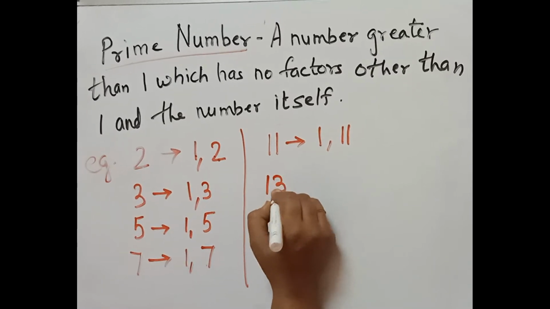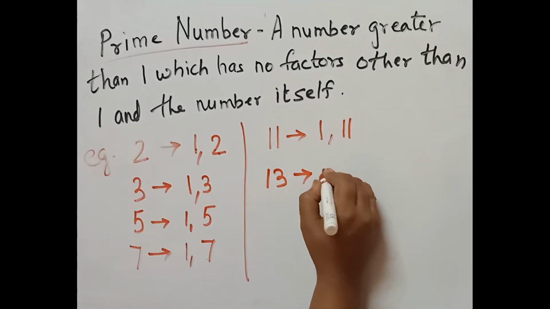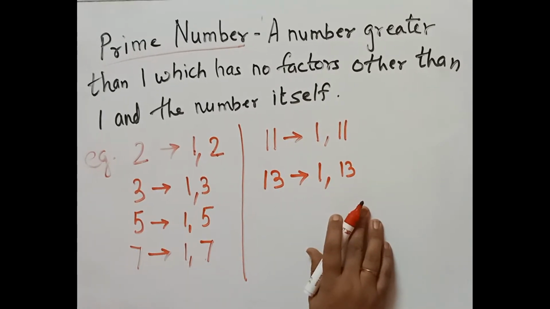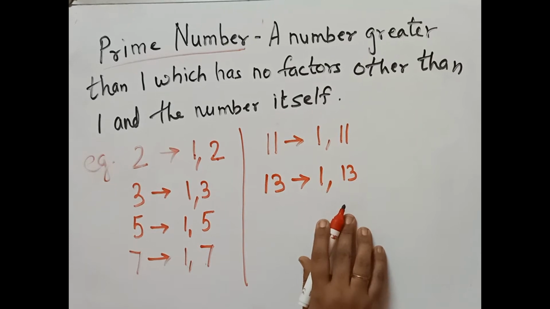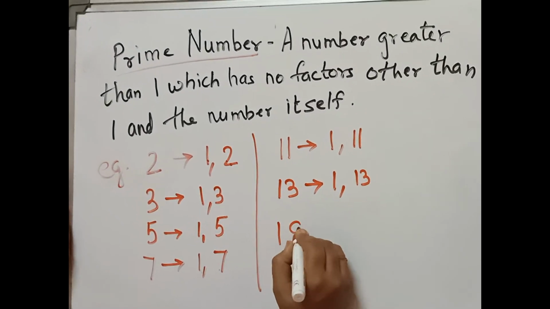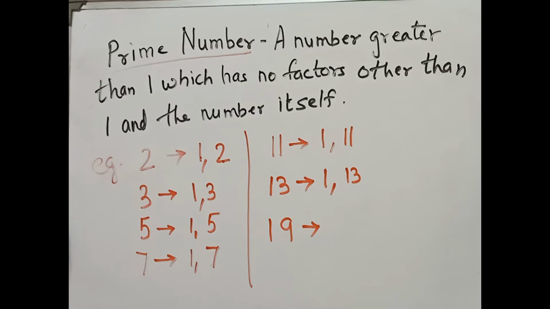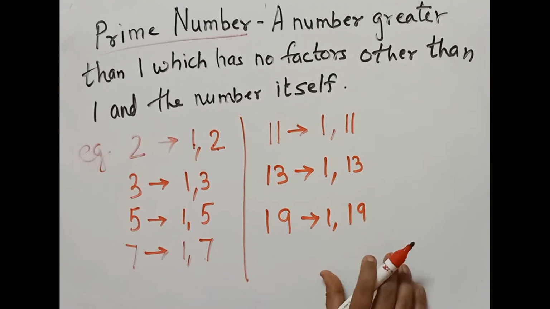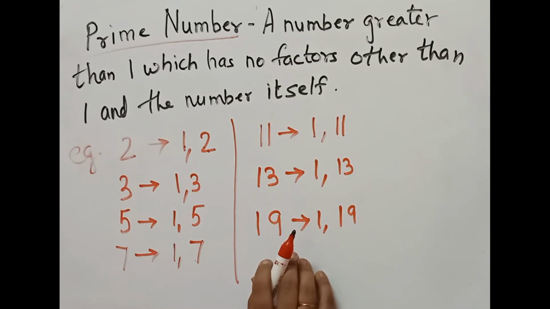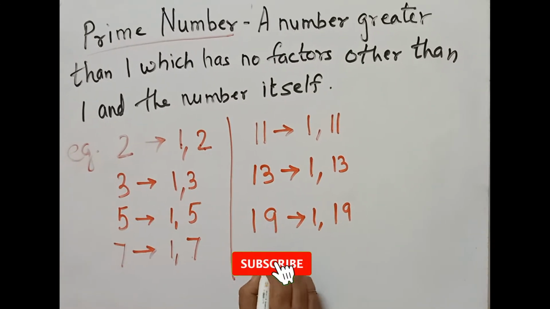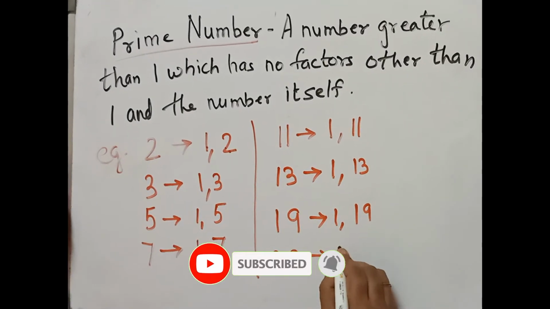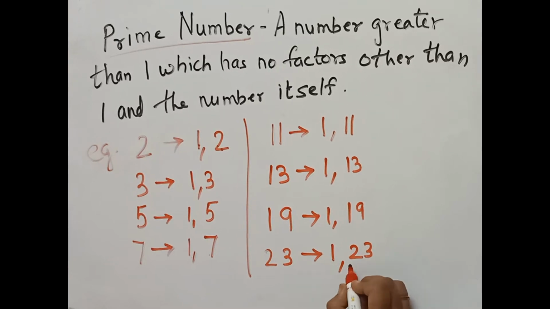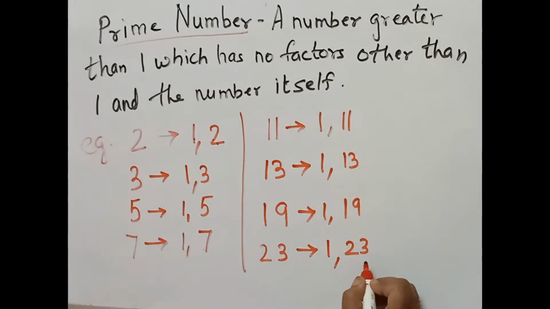Now it is 13. 13 is coming in the 1 table, 13 is coming in its own table, it is not coming in any other table, so we say it is a prime number. 19 is coming in the 1 table, 19 is coming in its own table and 19 is not there in any other table, so we say it is a prime number. 23 is coming in the 1 table, 23 is coming in 23 itself. It is not coming in any other table, so it is a prime number.